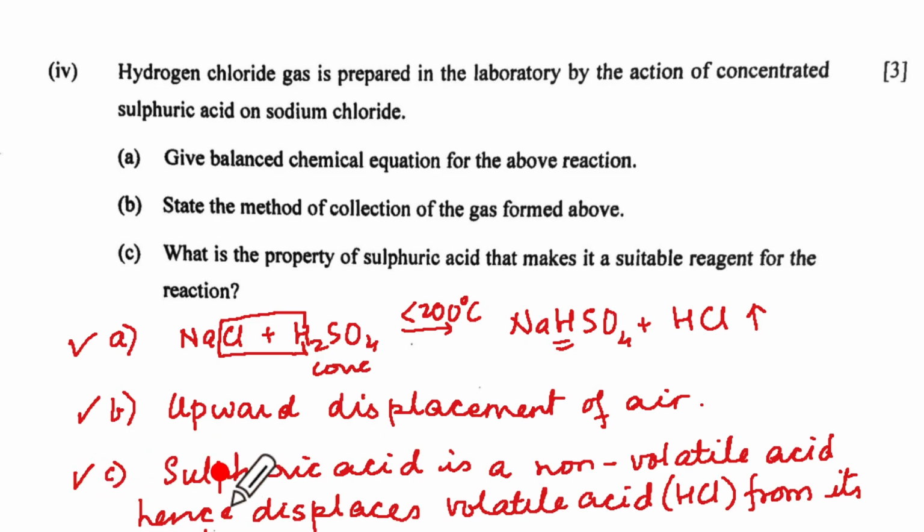Then see what is the property of sulfuric acid that makes it a suitable reagent for the reaction. And here we write sulfuric acid is a non-volatile acid, hence displaces the volatile acid like hydrochloric acid from its salt.